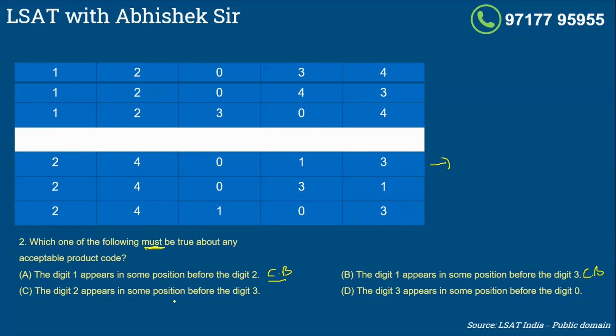2 appears in some position before the digit 3. 2 is before 3, yes. 2 is before 3, yes. 2 is before 3, yes. In all the cases, 2 is before 3. So it's a must be case and this is the correct answer. The moment you get the answer, don't waste your time looking at any other choice. You waste a lot of time.